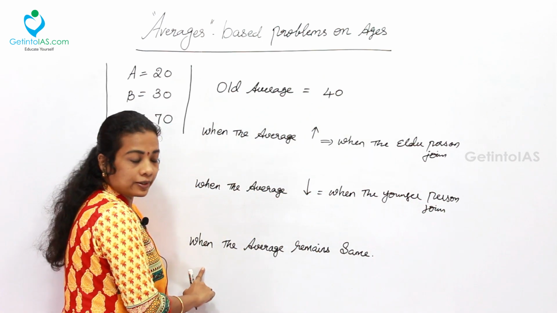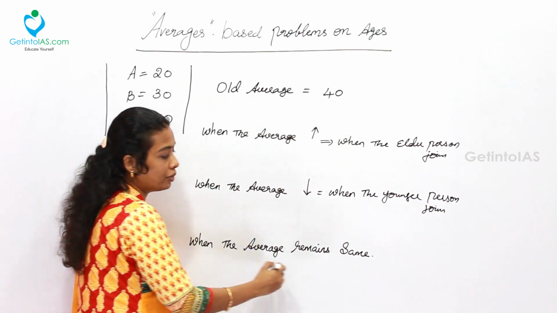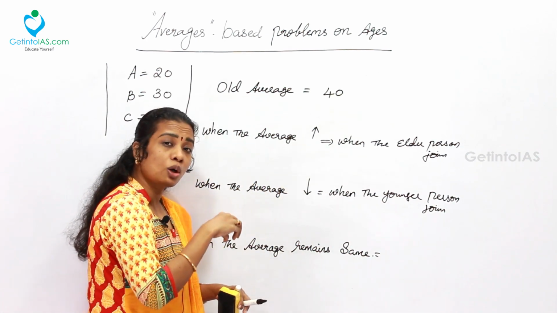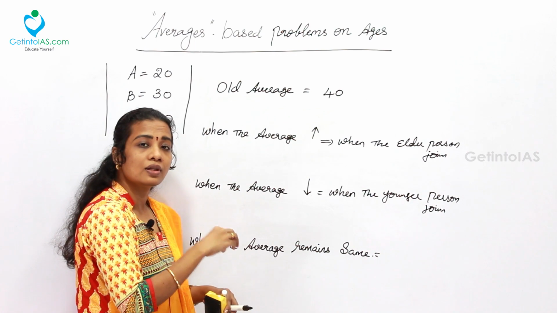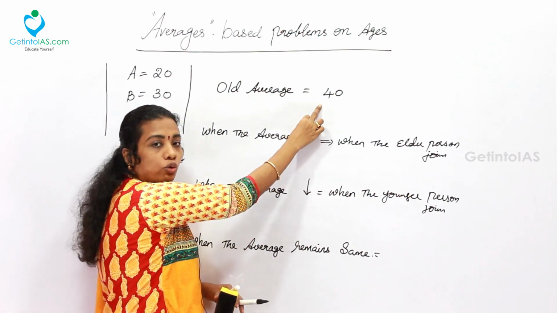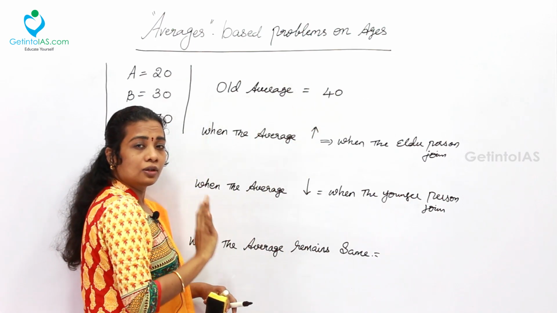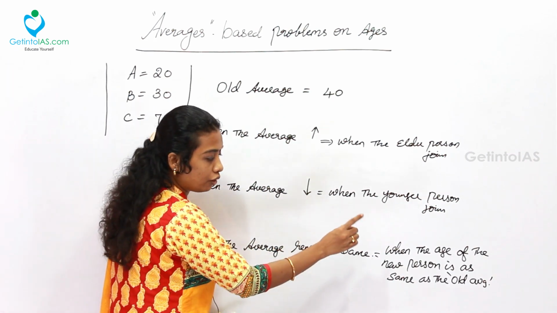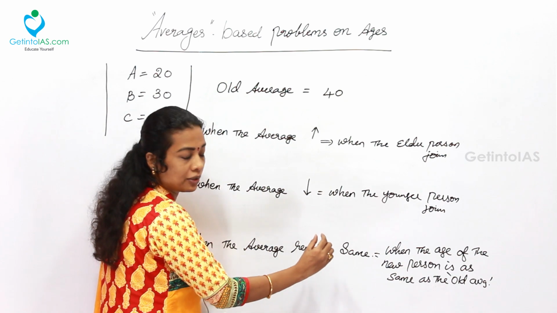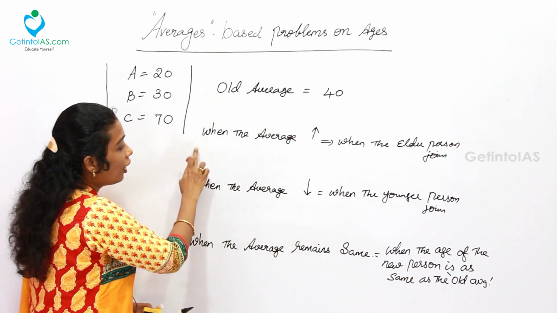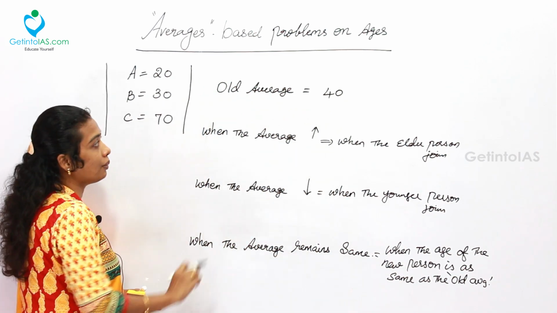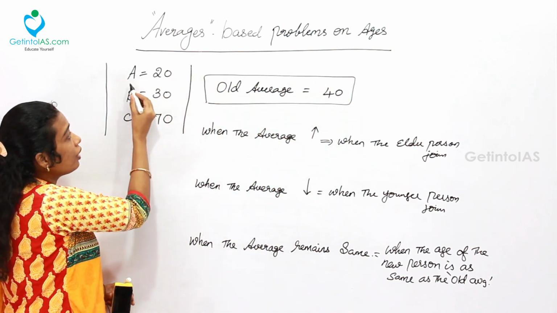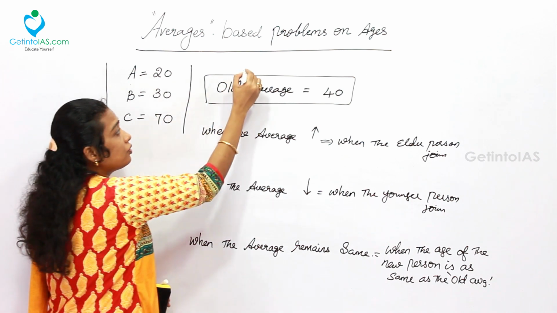Also, the third case is when the average remains the same, which is when the new person who is joining the group has the same age as the old average value. So, when the average remains the same is when the age of the new person is the same as the old average. Now, these three comparisons can be done with the old average of 40. This is got while the group members are 3.